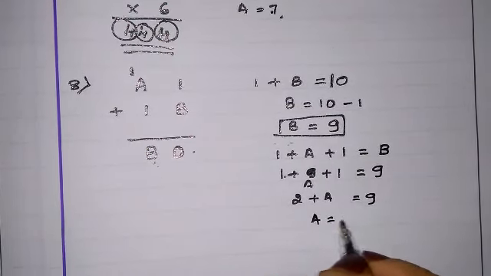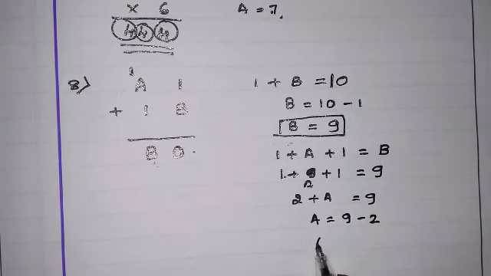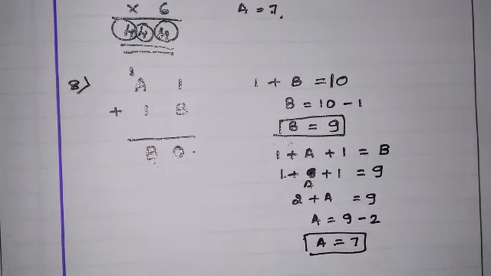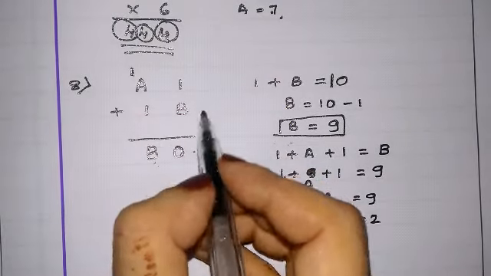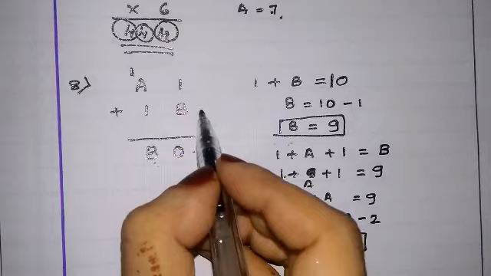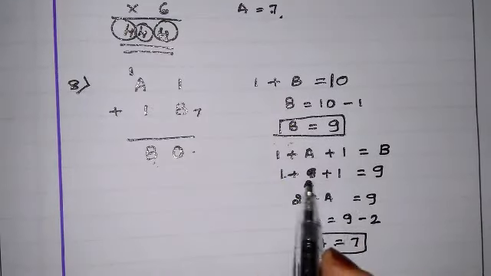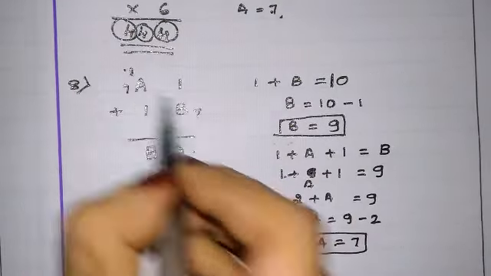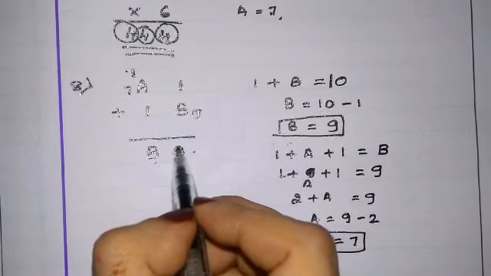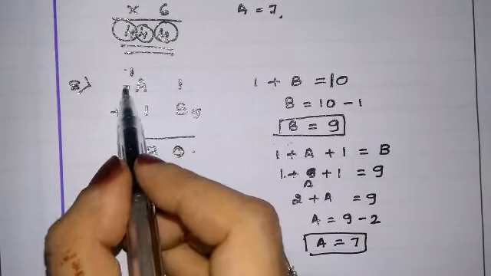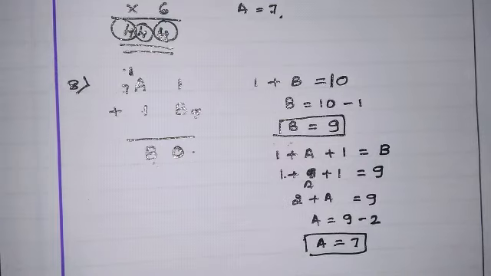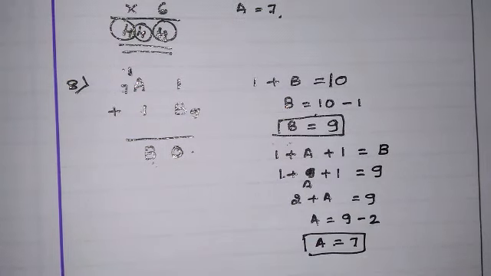A is equals to 9 minus 2 and A is equals to 7. So A value 7, B is equals to 9. If we substitute here, we will get A value what? 7. A value is 7 and B value is 9. 9 plus 1, 10. 7, 8, 9. Okay, B value is 9.